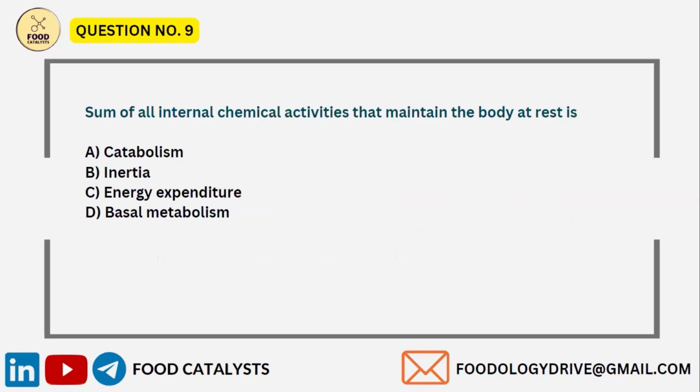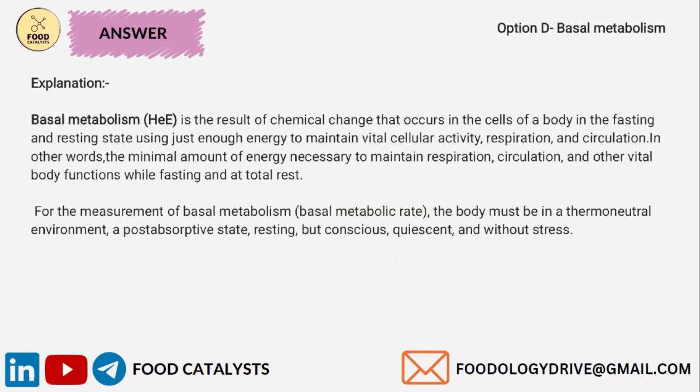Next question: the sum of all internal chemical activities that maintain the body at rest is, and the options given are catabolism, inertia, energy expenditure, and basal metabolism. So the answer is basal metabolism, which is represented by BEE. It is a result of chemical change that occurs in the cells of the body in a fasting and resting state, using just enough energy to maintain vital cellular activity, respiration, and circulation. In other words, a minimal amount of energy necessary to maintain respiration, circulation, and other important body functions.